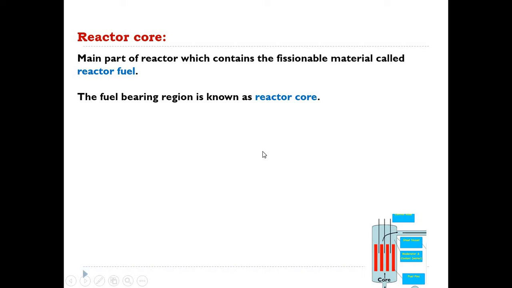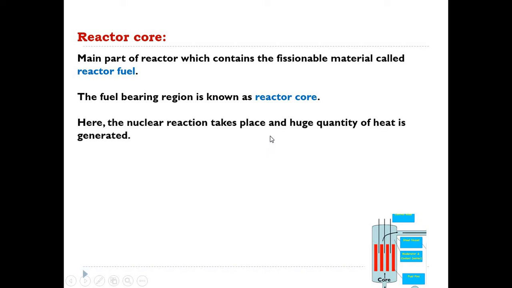Okay, so the fuel bearing region in the nuclear reactor is known as the reactor core. And basically in this nuclear reaction, whenever the reaction takes place, there will be generation of a high amount of energy or a high amount of heat inside the reactor core.